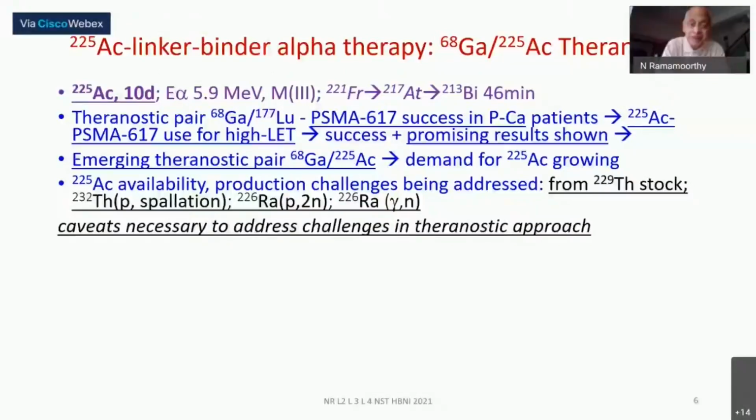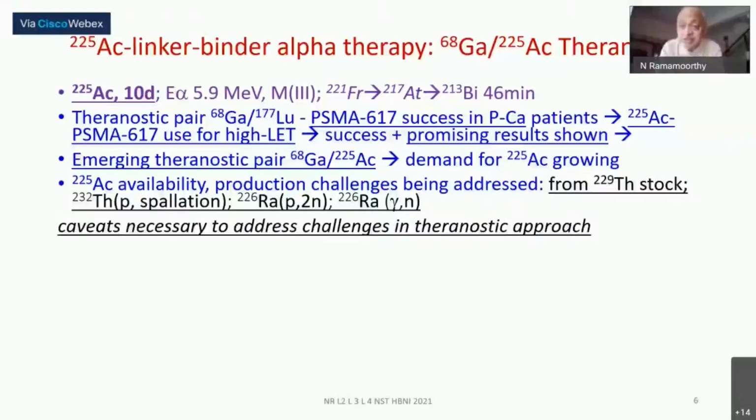Of course, this isotope is a bit difficult to access right now. Limited quantities are available, but people expect it to become an extremely high-demand isotope. So very large budget projects are already going on for multiple modes of production. Recall the nuclear reactions: there is a reaction called spallation, and that is what is used here. High-energy protons on thorium-232, or cyclotrons can be used for radium-226. Radium is a difficult target to use, but it can be done, and therefore there is large interest in this isotope, particularly for prostate cancer and possibly for other things. So this is the excitement in terms of a new contribution.